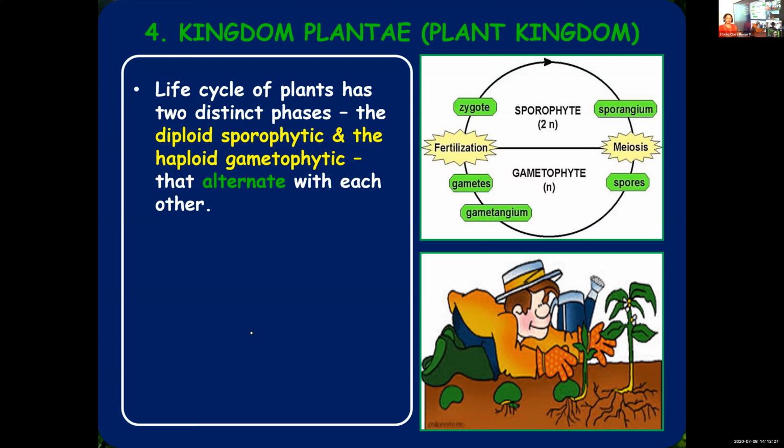I hope you know the difference between diploid and haploid. Diploid means the paired condition of chromosomes. When chromosomes are in the paired condition, you call it diploid. When they are in unpaired condition, you call it haploid. To make you understand better, I'll give the example in your body.